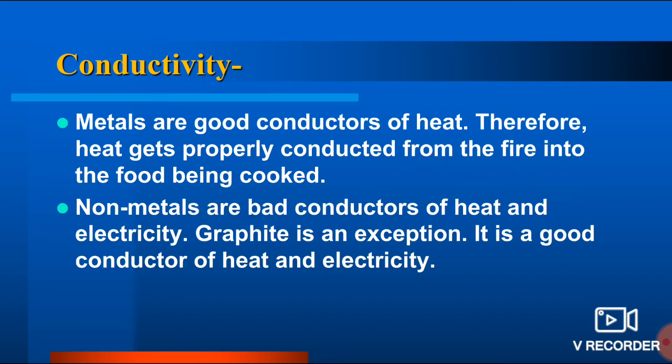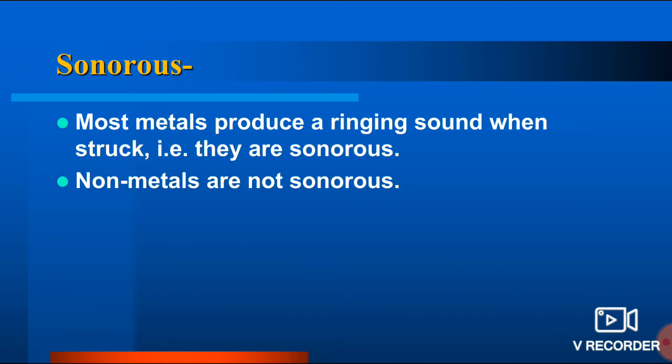Otherwise, if there is no conduction, we will not be able to cook our food. And how is it possible? Because we are using metallic vessels to cook our food, and that shows that metals have the conductive property. If you talk about non-metals, they are very bad conductors of heat and electricity. And again graphite is an exception, because graphite is a good conductor of heat and electricity.